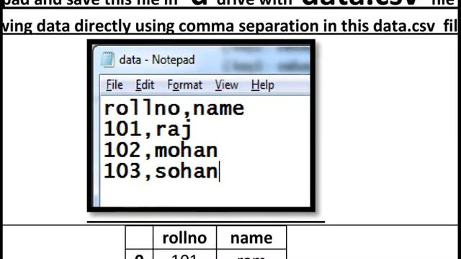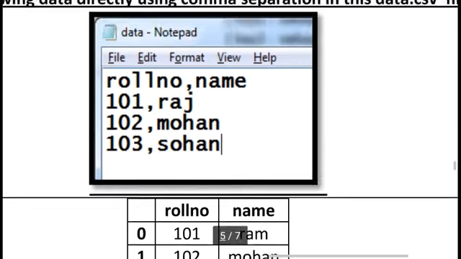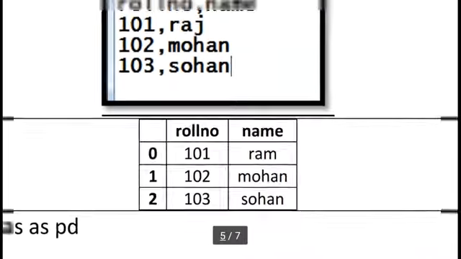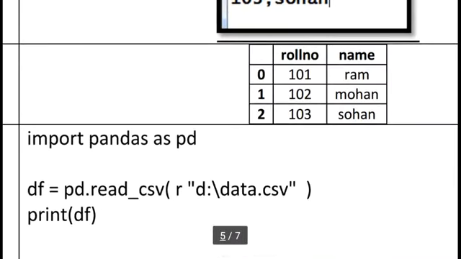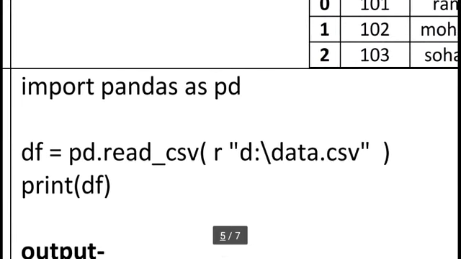Then based on this data, we create a data frame. So here now this data converts into a data frame. For this purpose I am using import pandas as pd, and here df = pd.read_csv r. Where is our data? In the D drive, and the file name is data.csv.